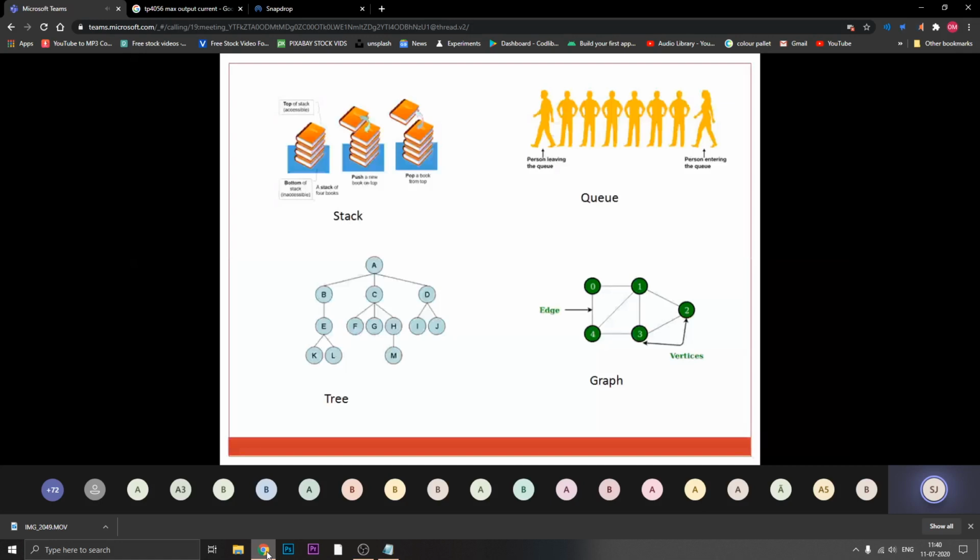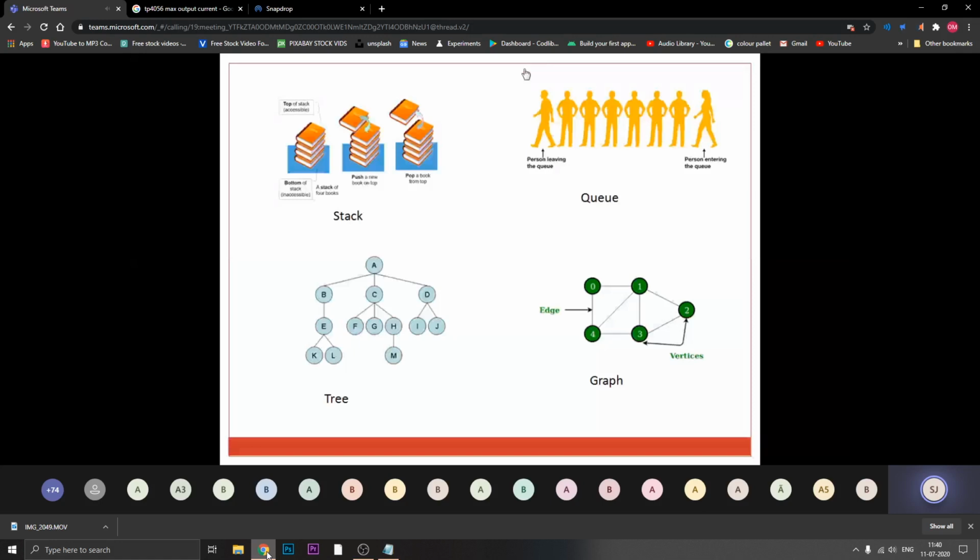Stack is last in first out, meaning the last book you kept on your rack will be the first book taken by the teacher for checking your assignment. So last in first out is the example of stack.